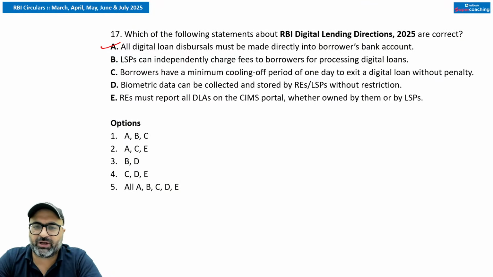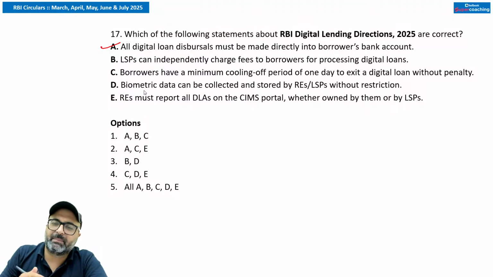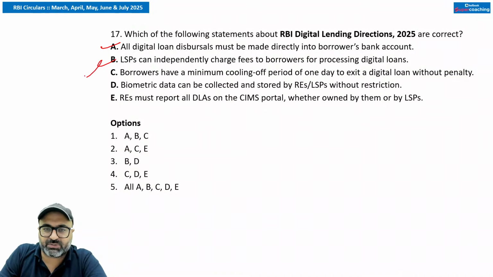The first point talks about all digital loans disbursal must be made directly into the borrower's bank account. That is correct. LSPs independently charge fees to borrowers for processing digital loans. No sir, they cannot charge. They cannot charge even a single penny to the borrower. They will be getting their charges or their service benefits from the bank itself, not from the customer.